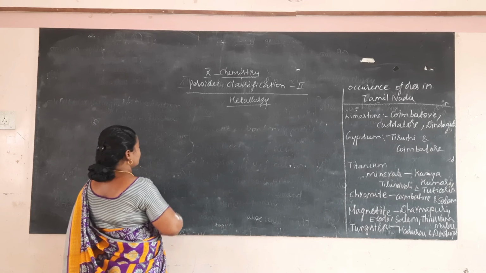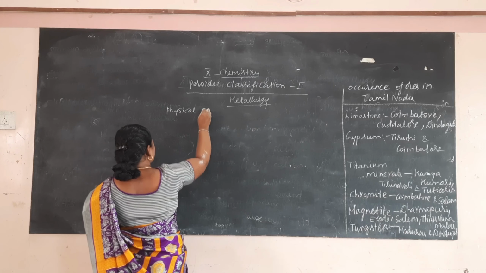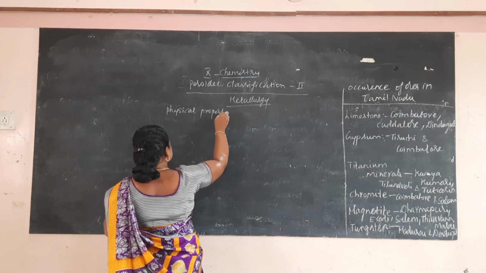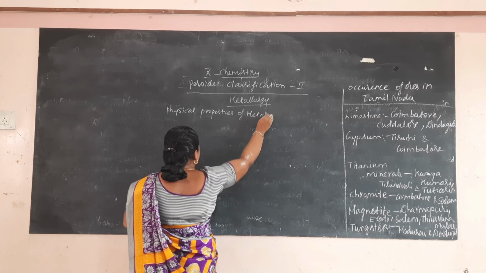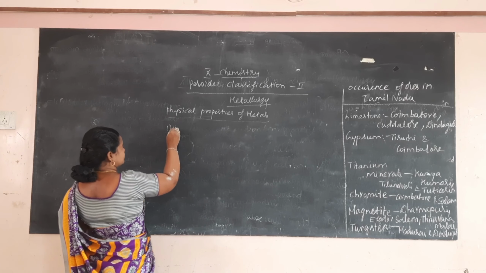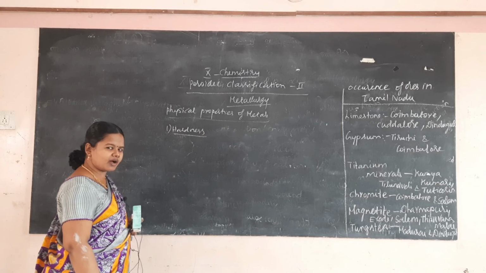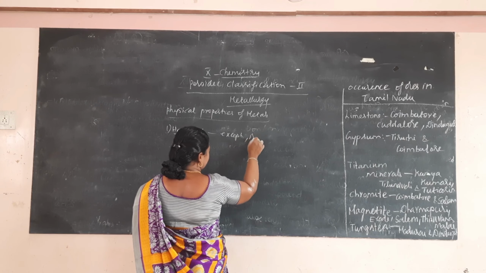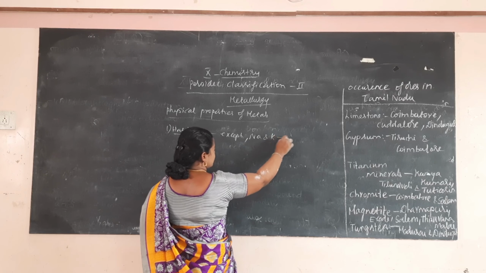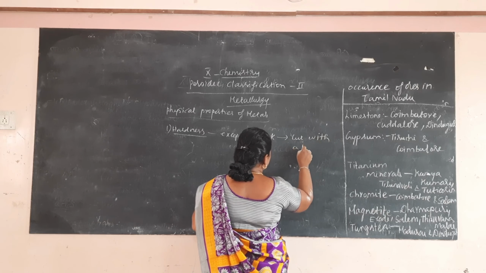Physical properties of metals. So first one, hardness. All metals are hard, except sodium and potassium, which can be cut with a knife. We can cut these metals using a knife.